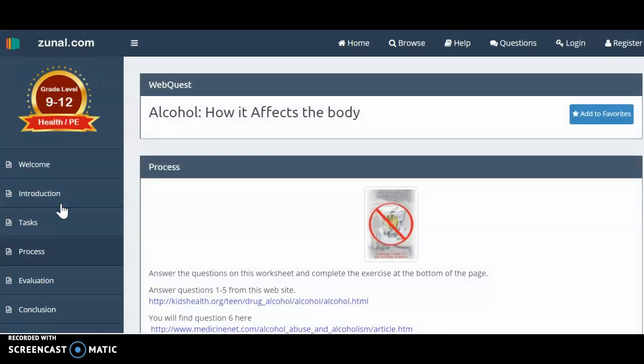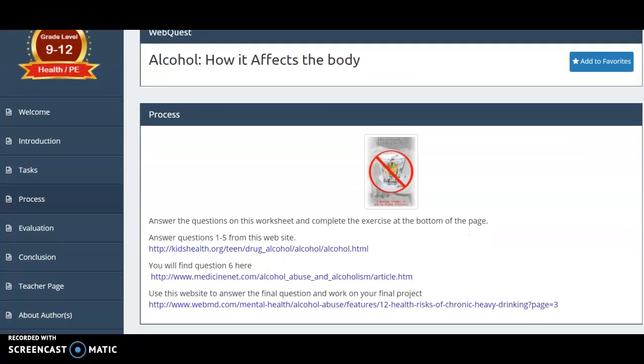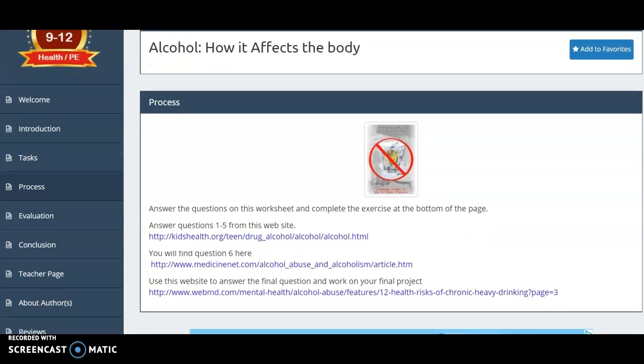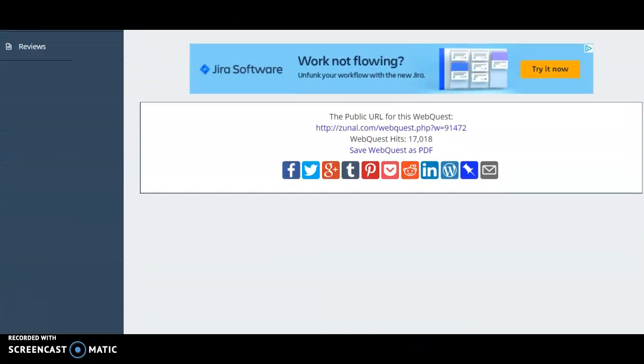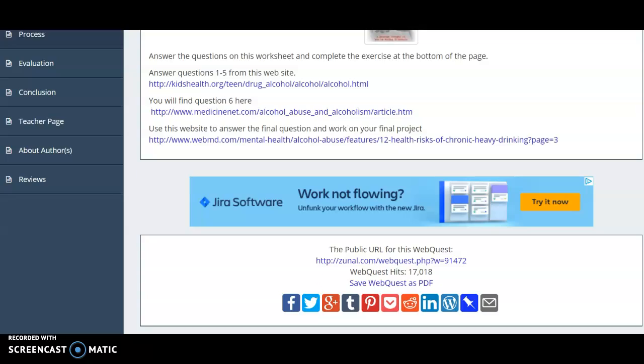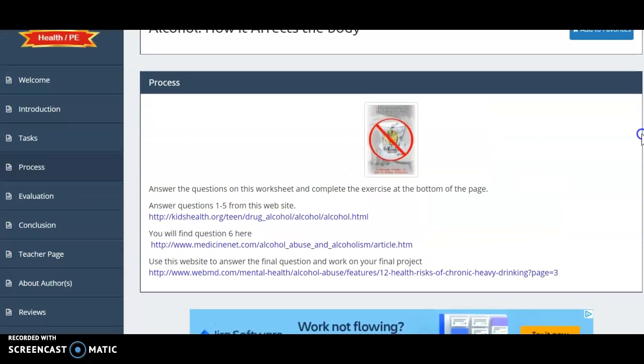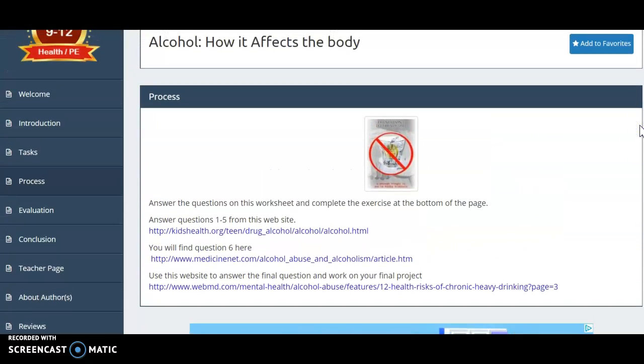So I get to process, and here is where I start to see big problems, right? It's talking about this worksheet, but there is no way to download the worksheet. And it talks about an exercise at the bottom of the page, and in fact there is no exercise at the bottom of the page. So unless I'm completely misunderstanding this interface, it doesn't seem to be complete.